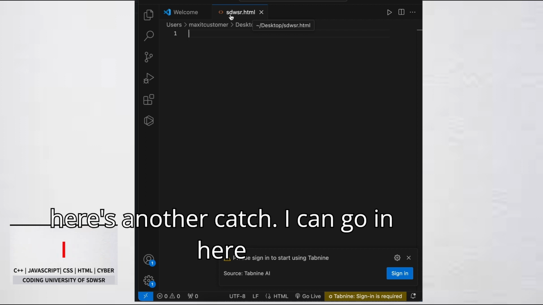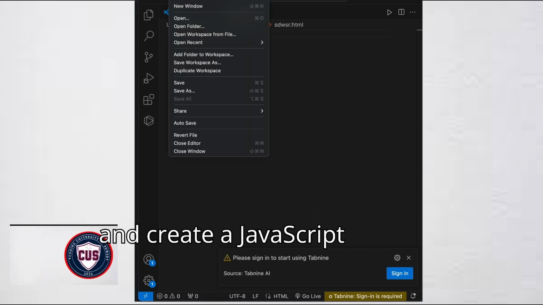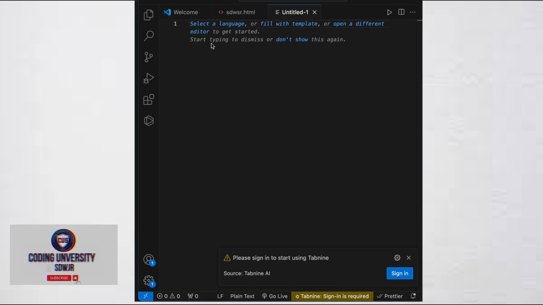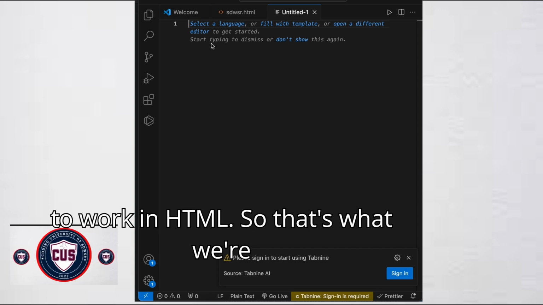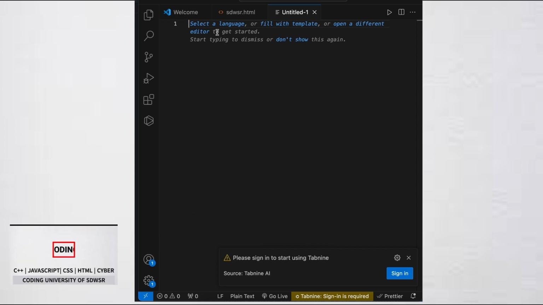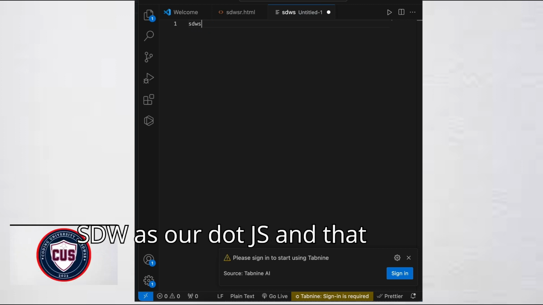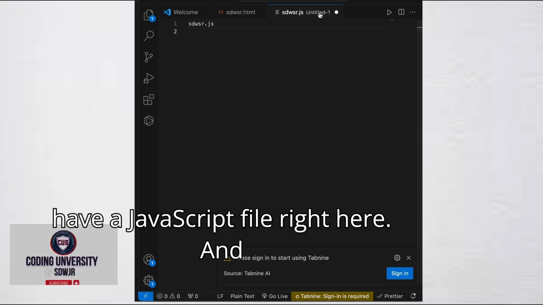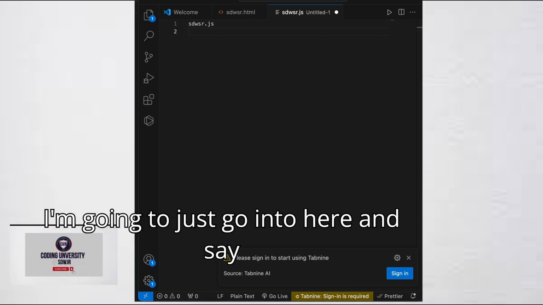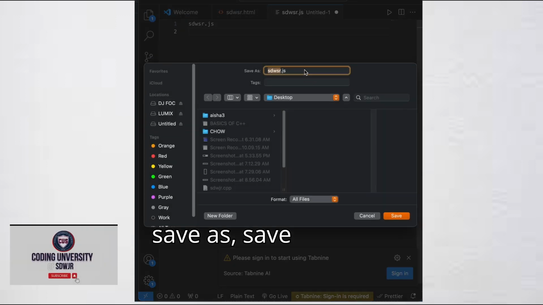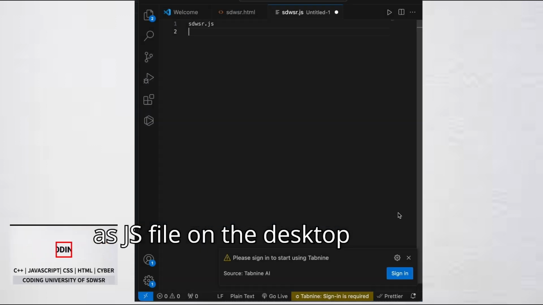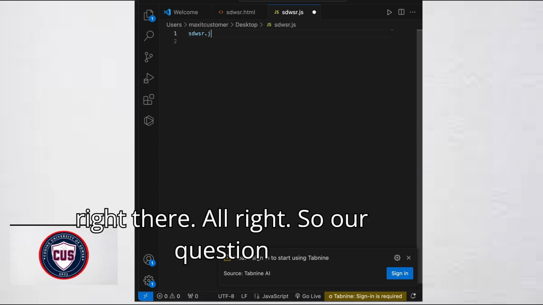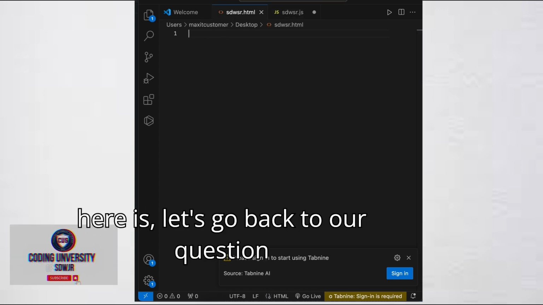But here's another catch. I can go in here and create a JavaScript file, but I'm not going to, because we are told to work in HTML. So that's where we're going to stay and work from. But if I want to do JavaScript, I would name it SDWSR.js, and that would be considered a JavaScript file. Then I'd save it as a JS file on the desktop. So we have an HTML file and a JS file. All right, let's go back to our question.